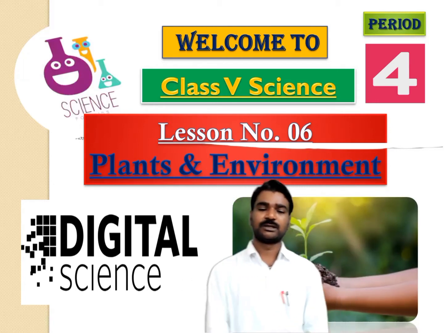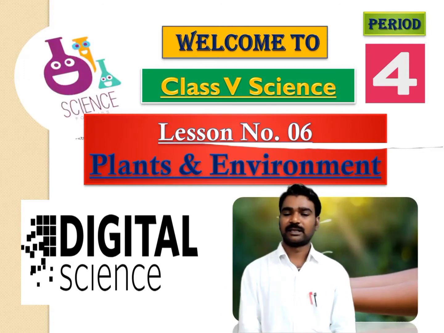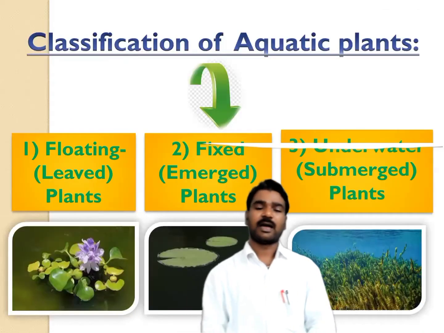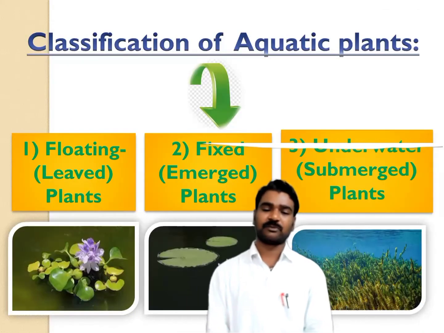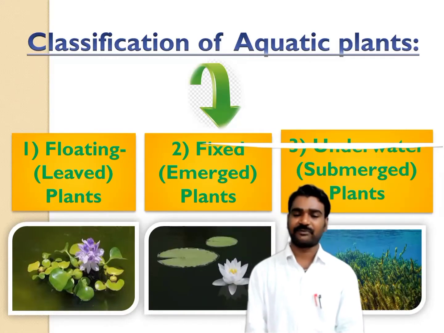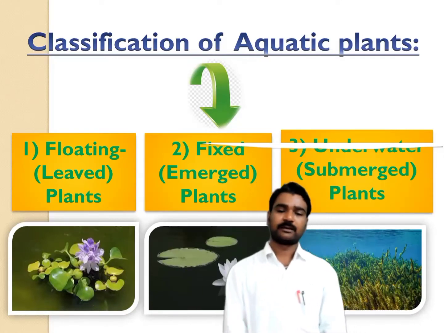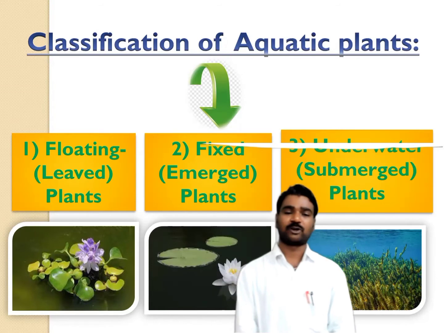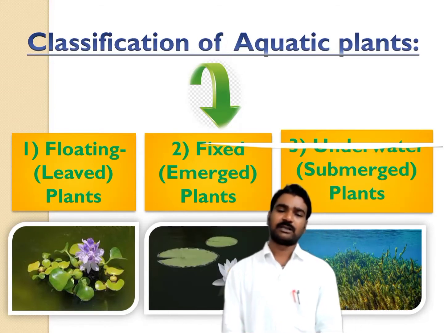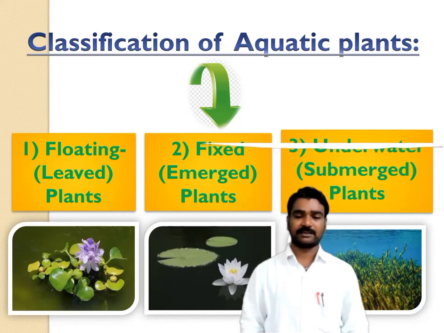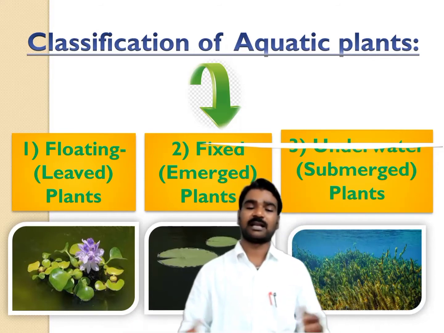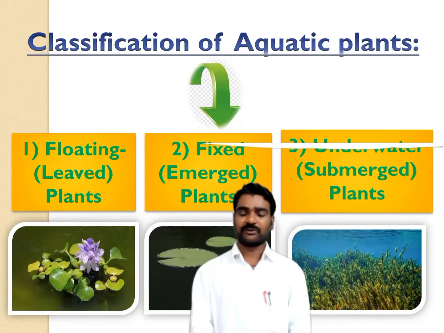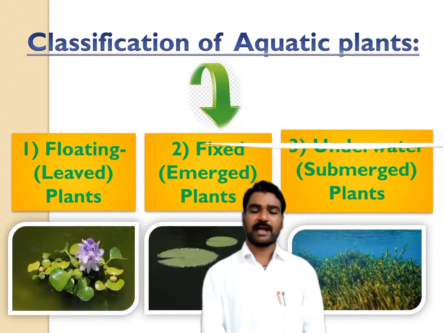In the last few videos, we have learned about the habitat and classification of the plants on the basis of habitat. Plants can be classified in two groups: terrestrial plants and aquatic plants. Especially in the last part of the video, we learned about the classification of aquatic plants, plants which grow in water. These plants can be classified into three groups: floating plants, fixed plants and underwater plants.